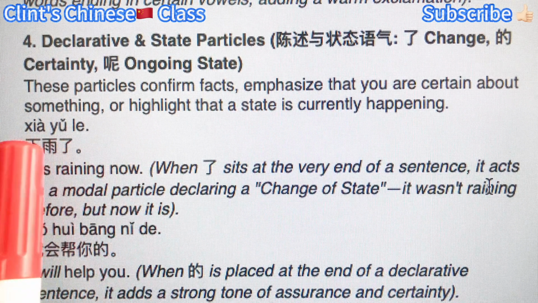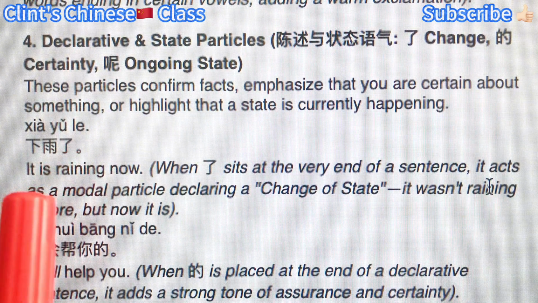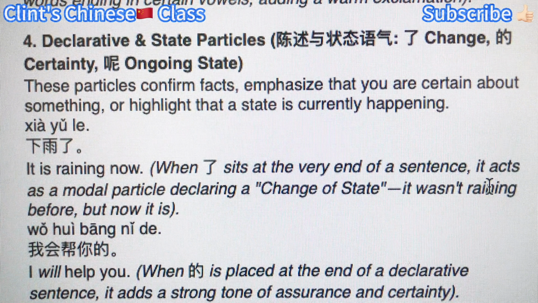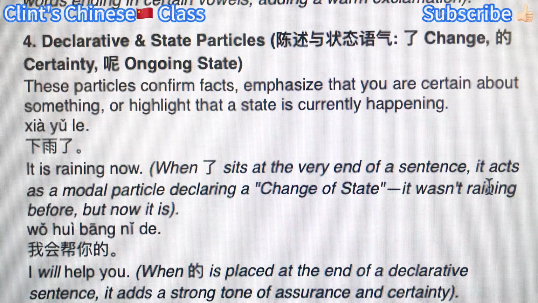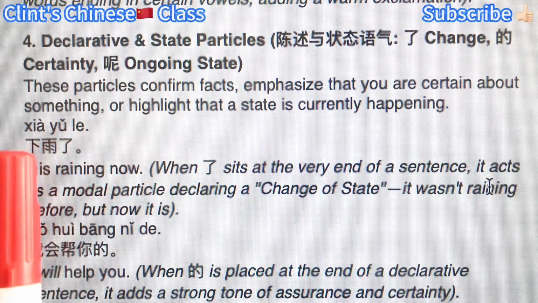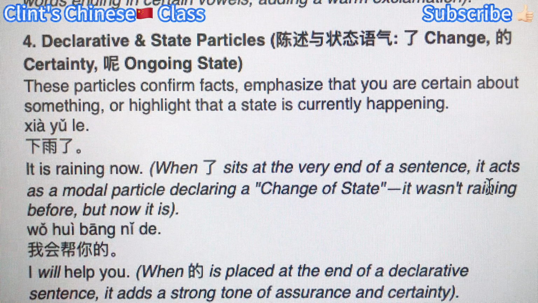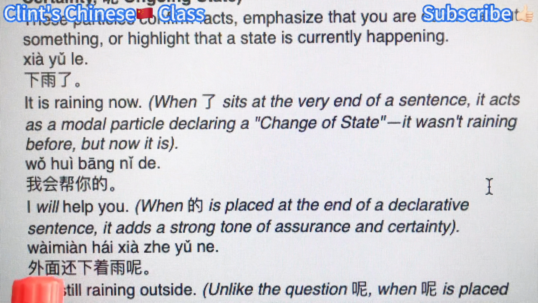It is raining now. 下雨了. So le is like "now." You can translate like that. But fundamentally it means the change of state, like before or previously not raining, but now it's raining. 下雨了. This le is a modal particle here.